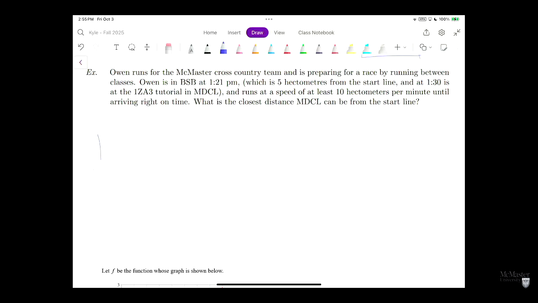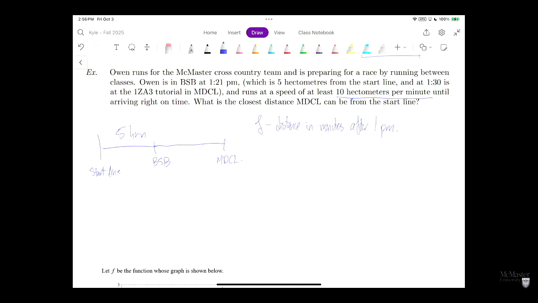So, let's say this is our start line here. Let's say this is BSC, and this is 5 hectometers. And this over here is MDCL. Okay. 10 hectometers per minute, that's a kilometer a minute. That's not reasonable, you're really fast. So let f be the distance, with time in minutes after 1 p.m.